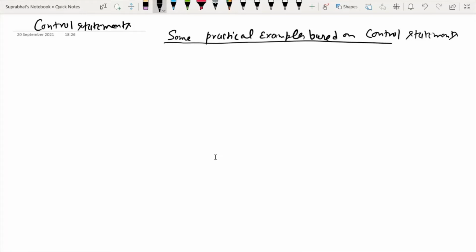Especially we will discuss looping control, which we discussed in the last lecture.